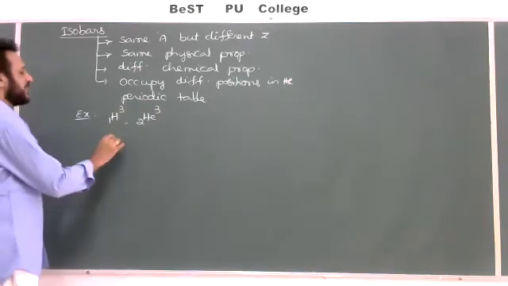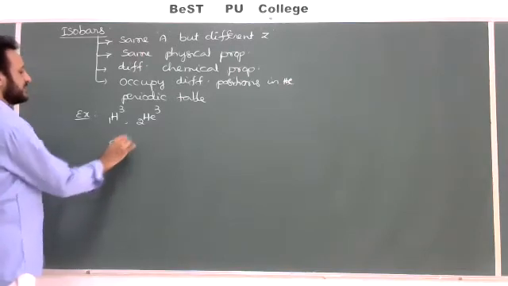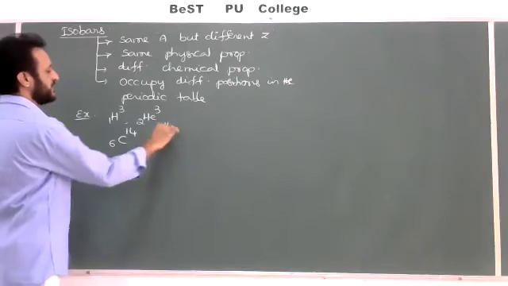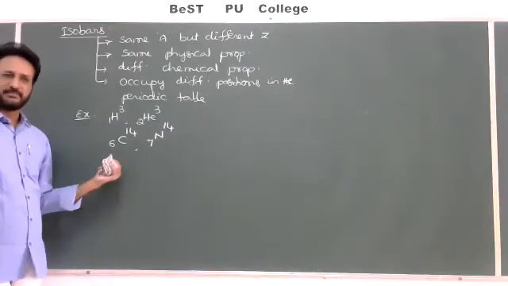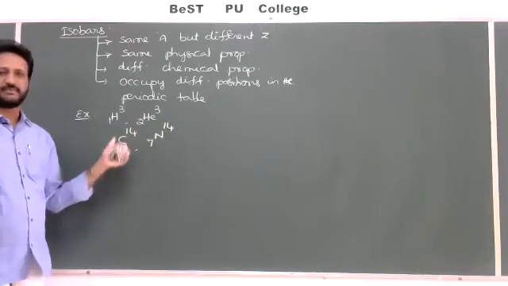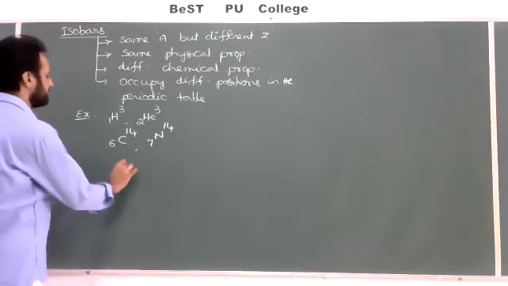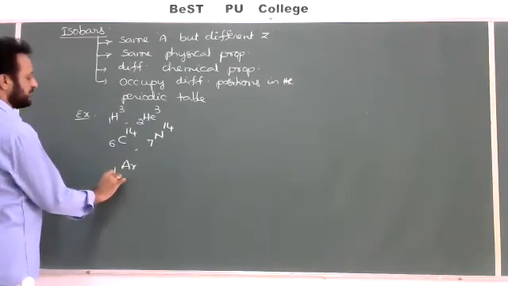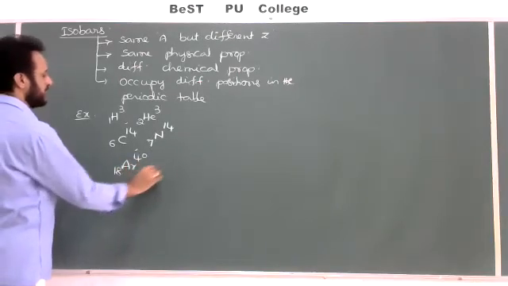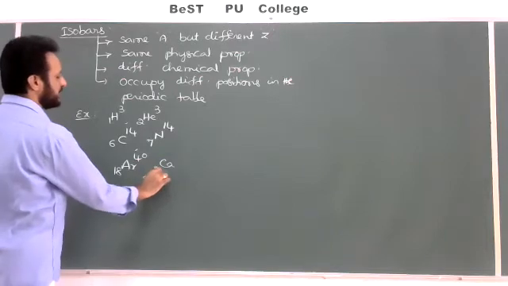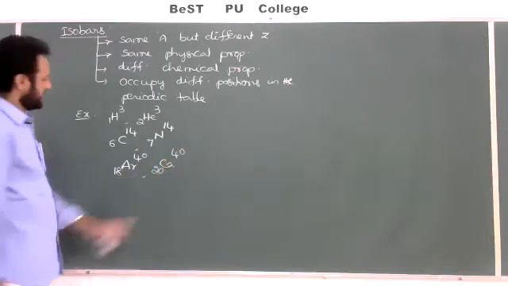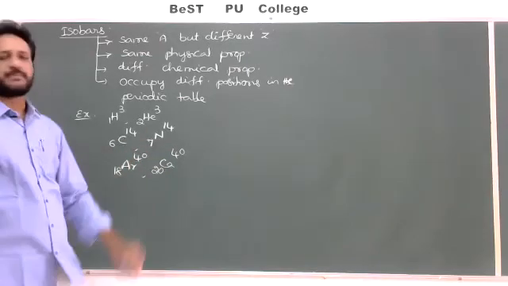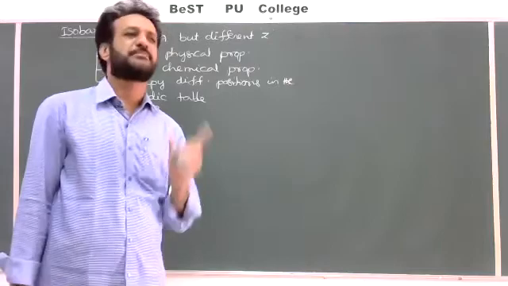And I am taking carbon 6C14 and nitrogen 7N14. Check carefully. Both have different atomic numbers, but here 14 is the same. Or you can take argon, atomic number 18, mass number 40, and calcium, atomic number 20, mass number 40. Both have different atomic numbers but the same mass number. So this type of atoms are called isobars.